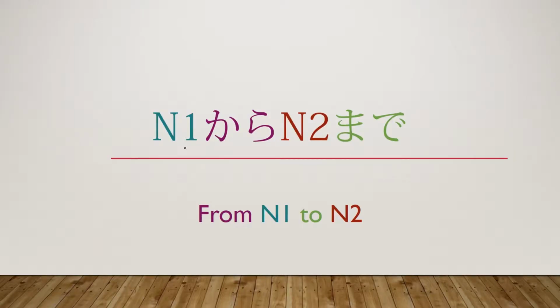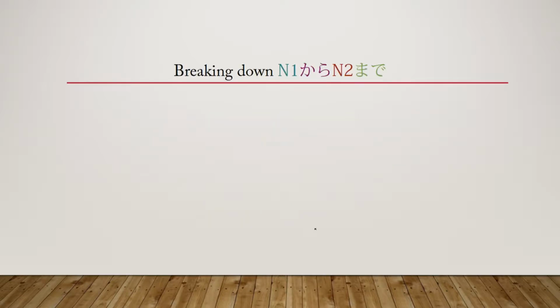Okay, as you can see here, we have our structure, Noun 1 kara, Noun 2 made. First let's start by translating this into English. What exactly does it mean in English? Well, in English, this is going to be basically from Noun 1 to or until Noun 2. Now, this from and until can be either a location or a time. But let's go ahead and break it down and then we can explain that in detail.